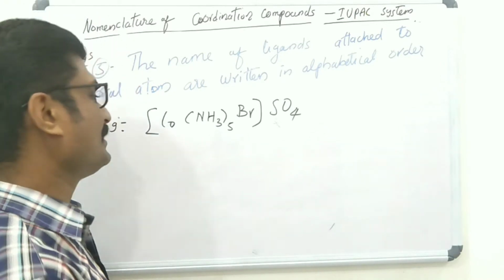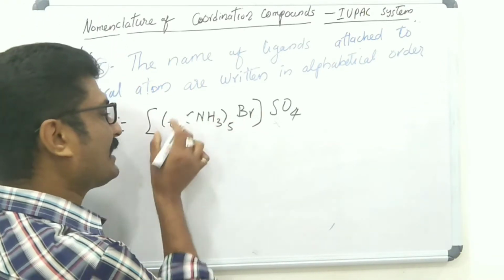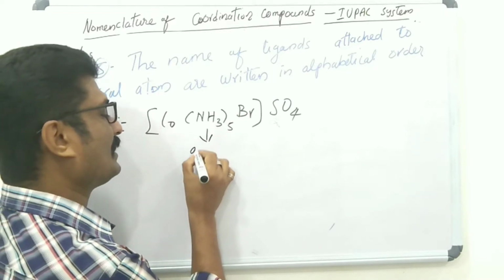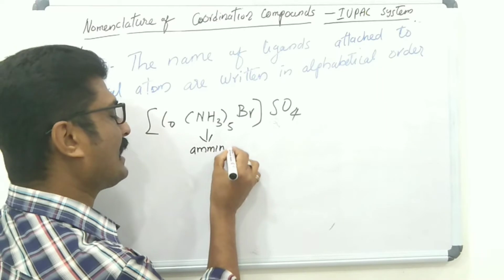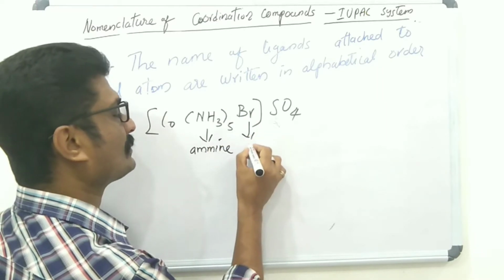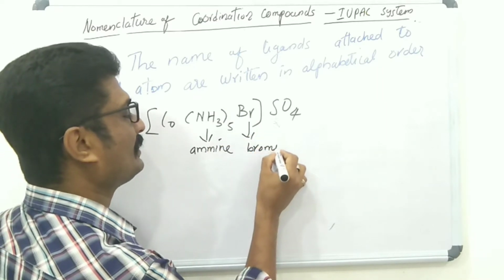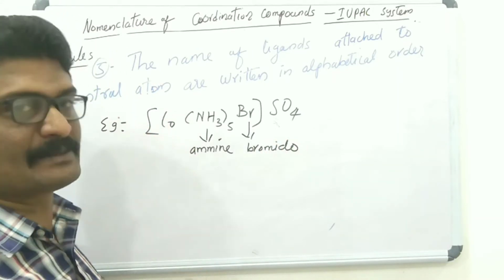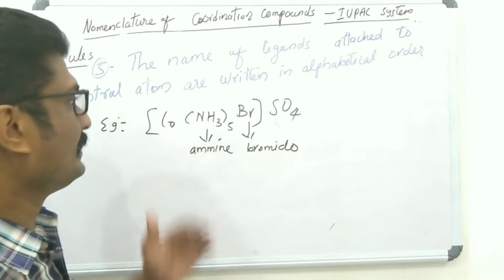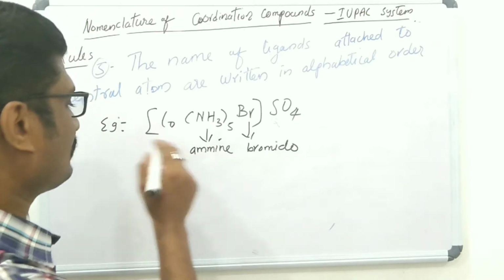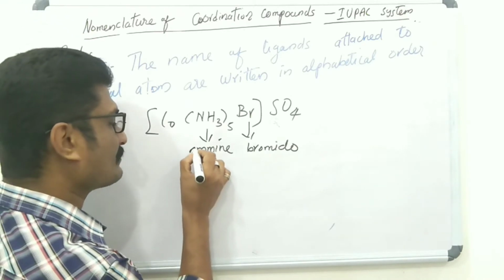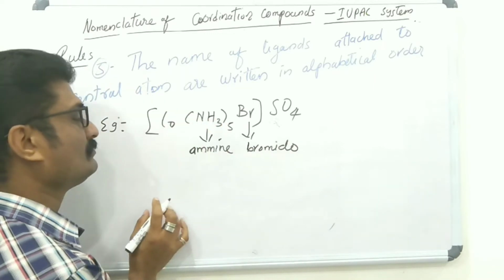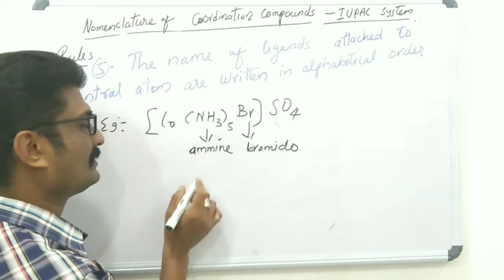That means here two different ligands are attached to the central atom cobalt: amine and bromido. The ligand amine comes first in alphabetical order, A comes first. Then the name of this complex is what?